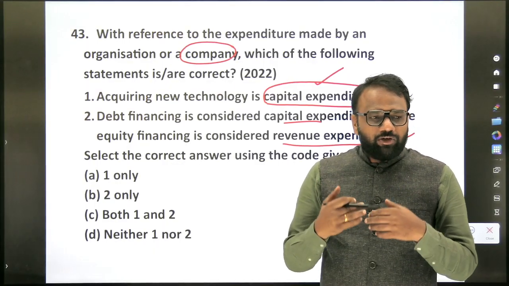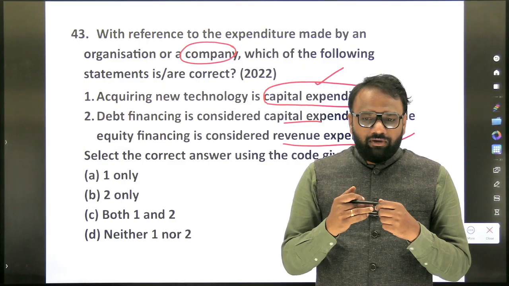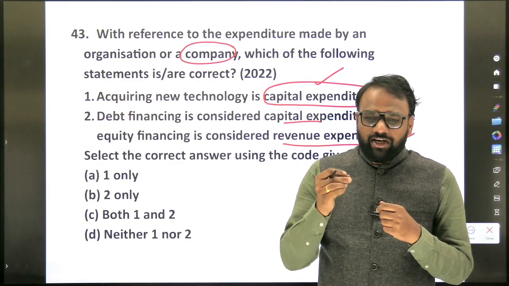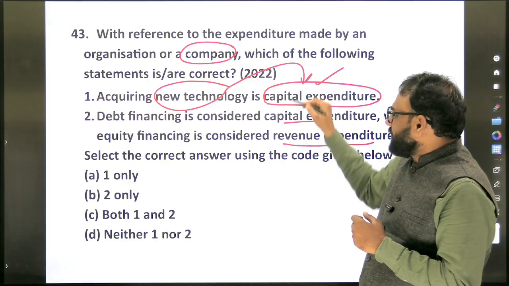No. The acquired technology will benefit you in the long term. So hence the technology is considered as a what? Whatever you spend on the technology is considered as what? Capital expenditure. So acquiring new technology is part of capital expenditure.